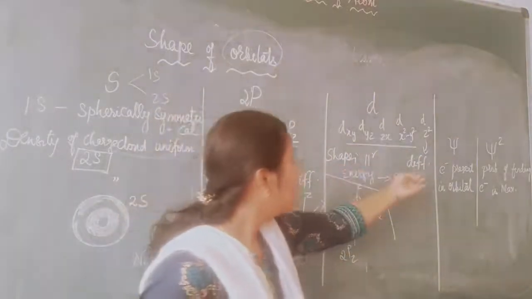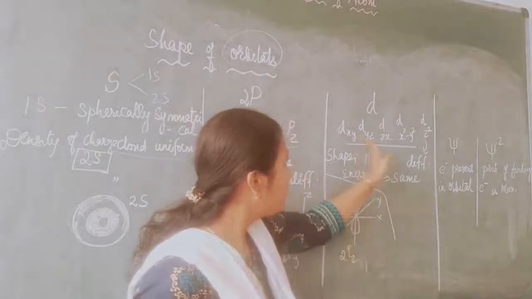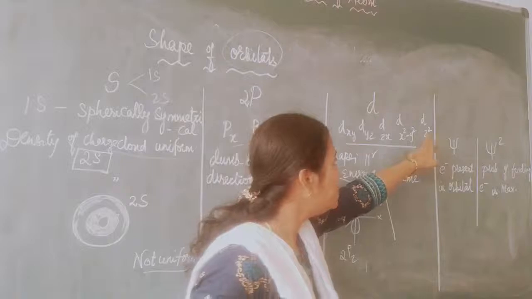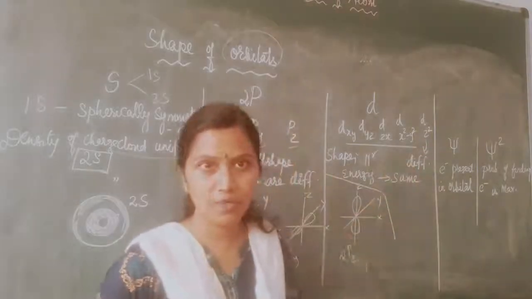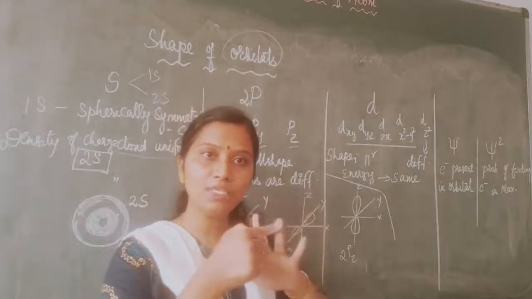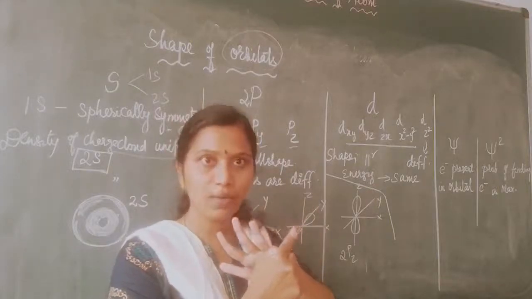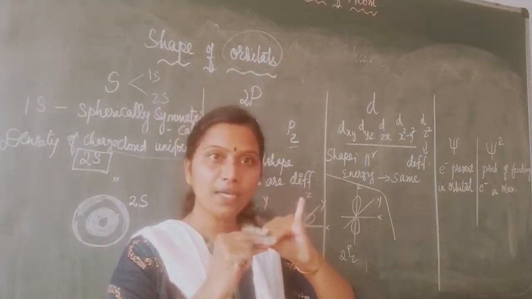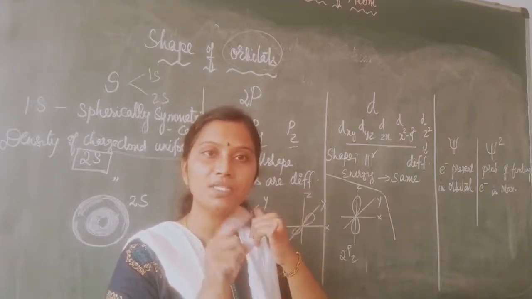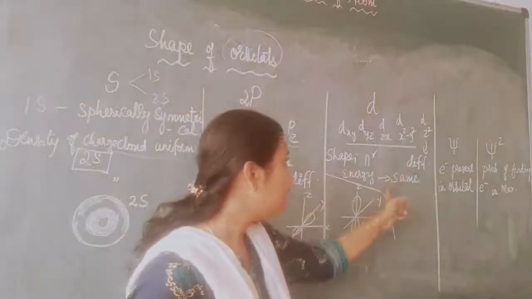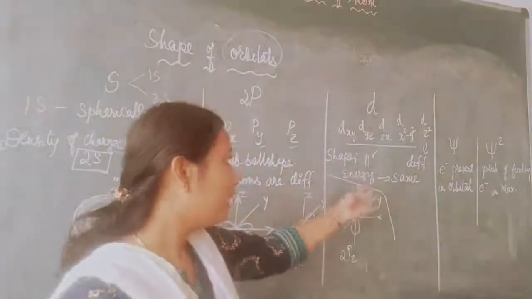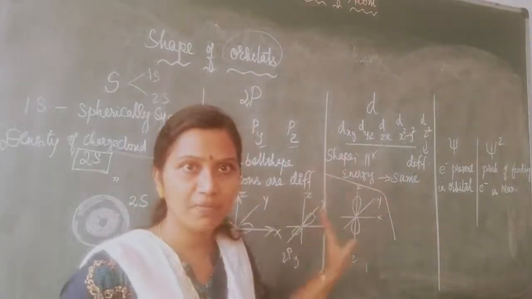Almost all the first 4 orbitals have a similar shape, while dz square is in a different shape. 4 orbitals share the same dumbbell shape, while the 5th orbital, dz square, is different. But what happens to the energy level of all the d orbitals? The energy level is the same.